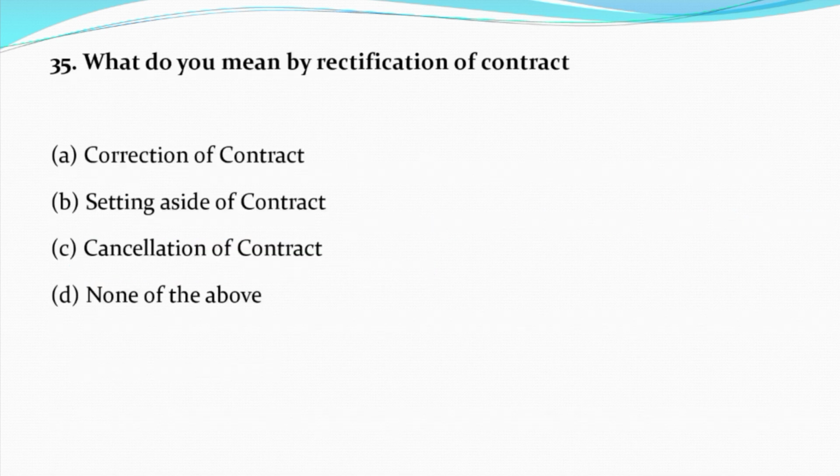Now question number 35. What do you mean by rectification of contract? Option A, correction of contract. Option B, setting aside of contract. Option C, cancellation of contract. Option D, none of the above. And the correct answer is option A, correction of contract.